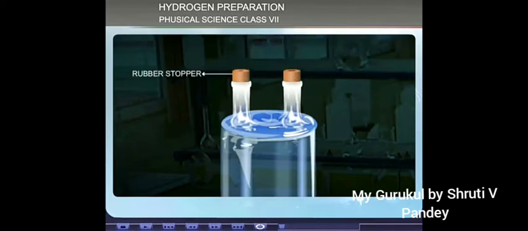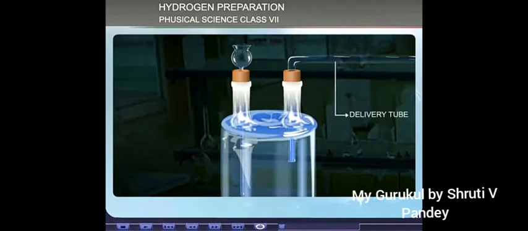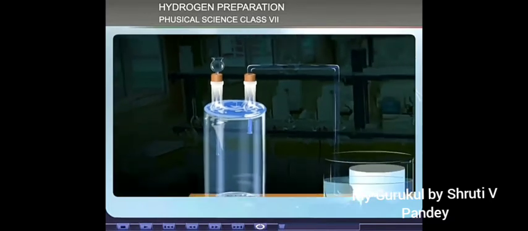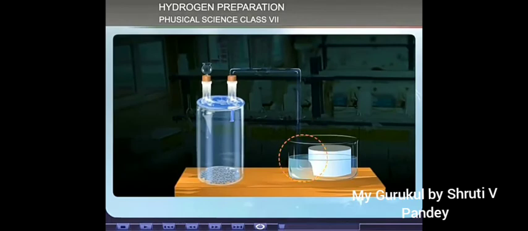Potassium, when added to water, floats on water. It melts, forming silvery globules, and darts about the surface of the water. The reaction is highly exothermic and vigorous. It catches fire and burns with a lilac colored flame. Bubbles of hydrogen are seen and the solution formed is colorless, soapy, and alkaline. Although pure hydrogen burns with a pale blue flame, the color of the flame is lilac due to the presence of traces of potassium vapor.